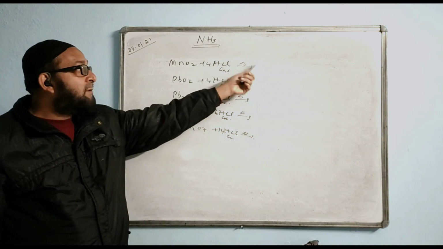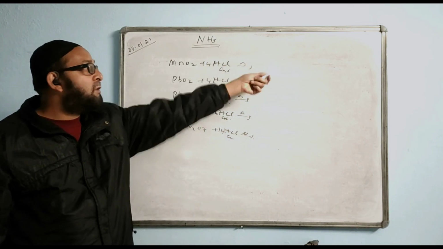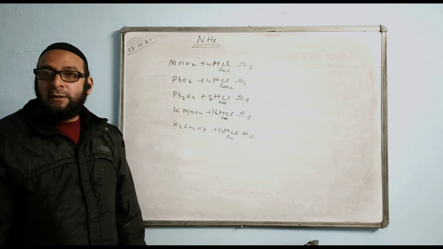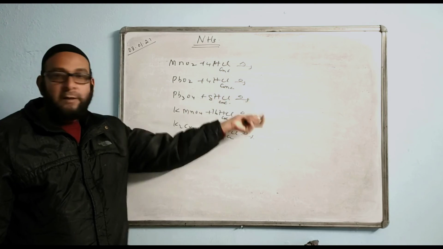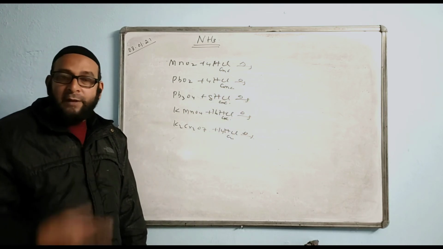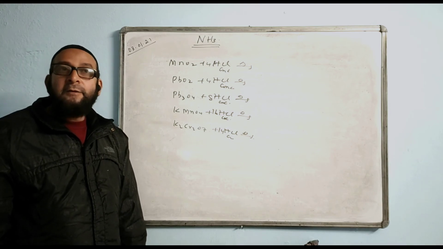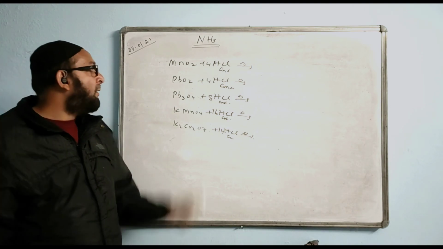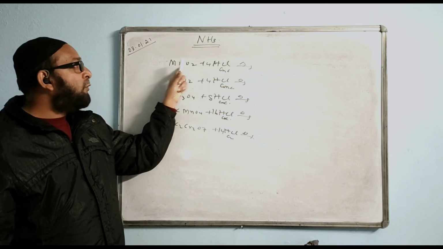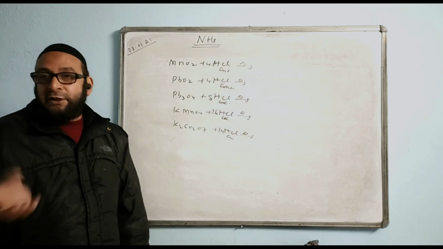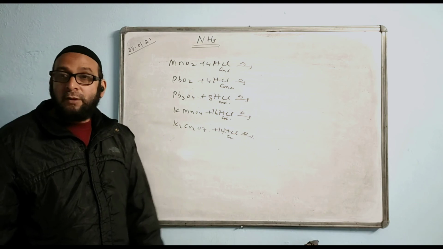Then your answer becomes salt, water, and chlorine. So that salt will be MnCl2 plus H2O plus Cl2. Then you can easily balance later on. Same answer here: PbCl2 plus H2O plus Cl2. This is only an example I am giving, how you need to practice at home. And just rotate the observation in your mind. MnO2 was also black. So when you heat it with concentrated HCl, it gives greenish yellow chlorine gas coming out. So all those observations are also important.